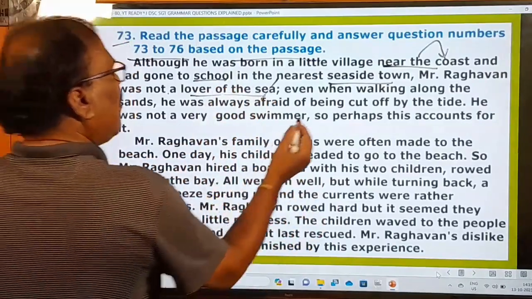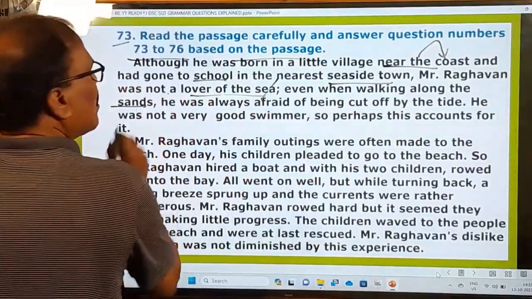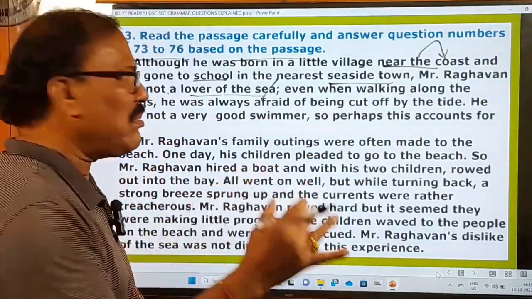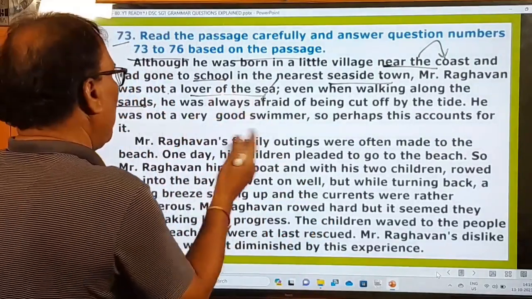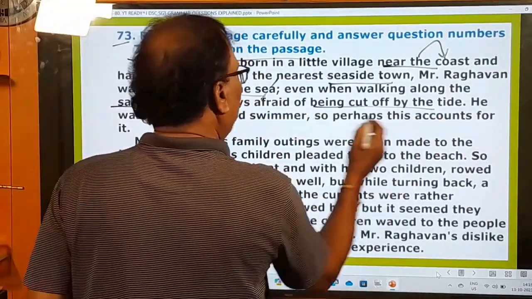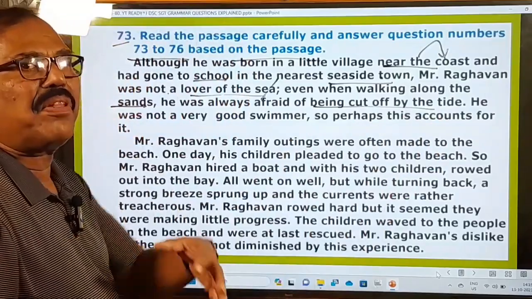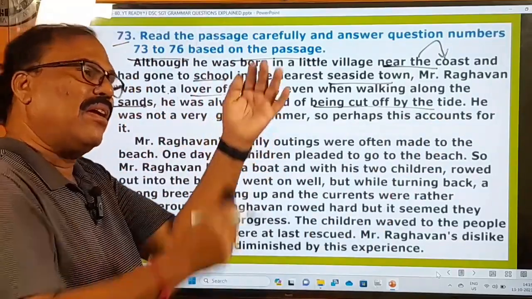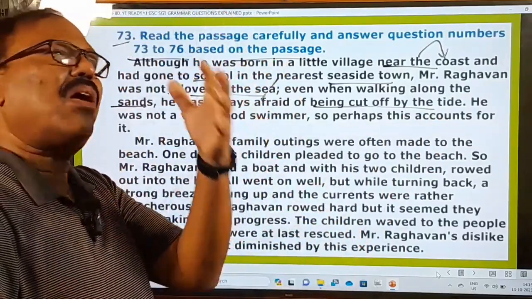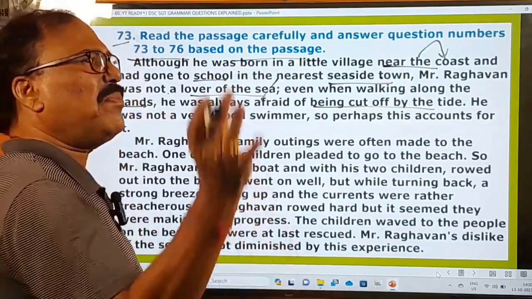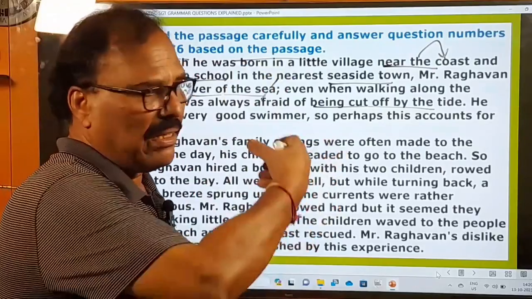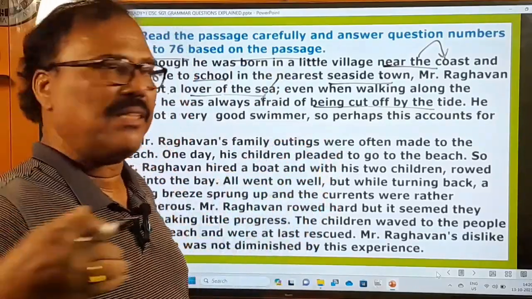Even when walking along the sands, that means on the beach, he was always afraid of being cut off by the tide. He was always afraid of the waves that come and take him away, because the waves come very violently to the shore, and they will pull you back into the sea. That is the danger.